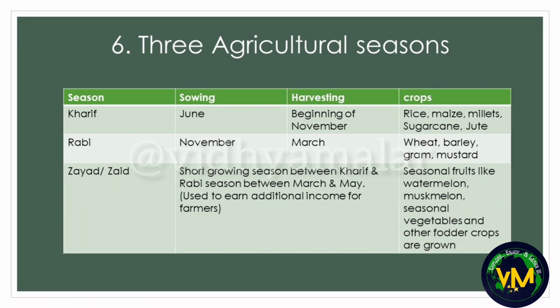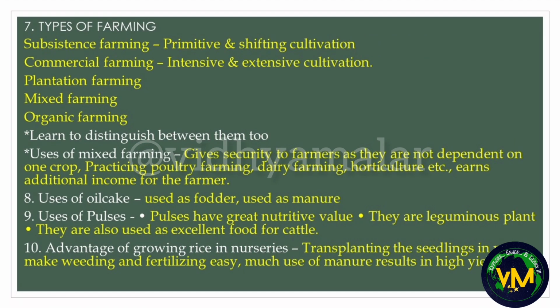And here are the 3 agricultural seasons. And under types of farming, please learn all the types of farming and you should know to distinguish between them. Uses of mixed farming, uses of oil cake and pulses are also important. And advantages of growing rice in nurseries was a board exam question.